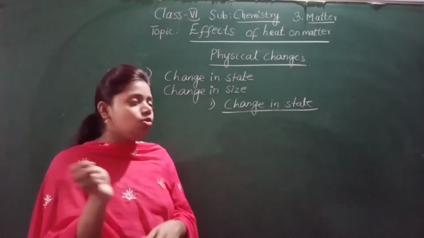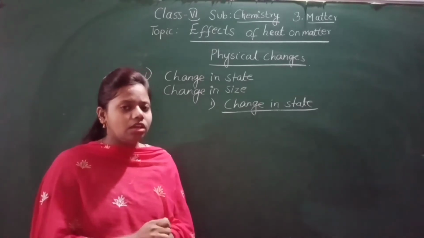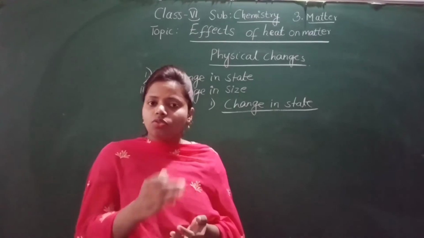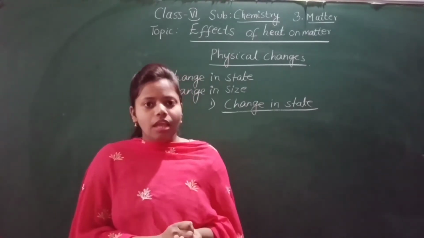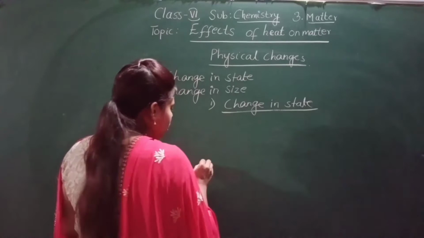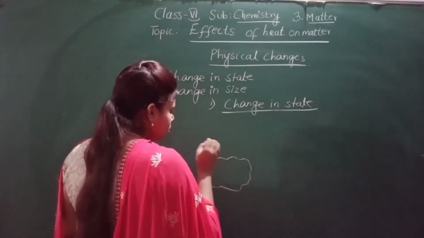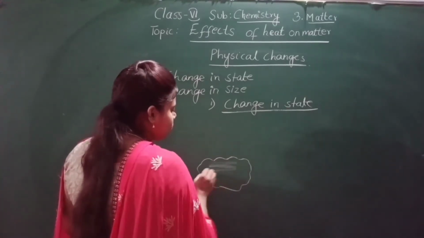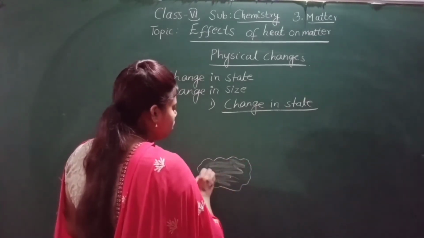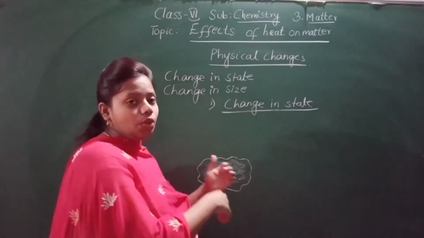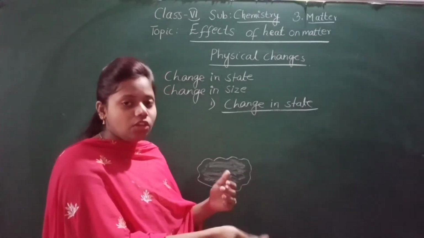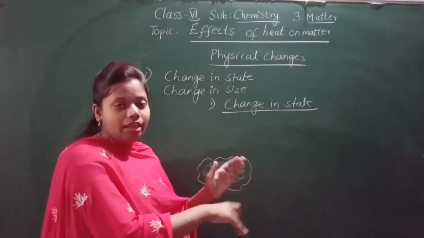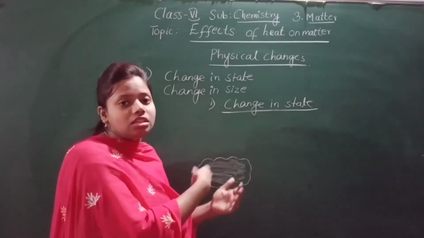Okay, now see here, you know the water cycle. You are very familiar with the water cycle. You learned this water cycle from class 3, 4, 5. Now you are in class 6. What is the water cycle? You have learned about a river or a pond. I am showing you here the change of state. In your lower classes you drew and learned the water cycle. Here I will tell you the change in the state.